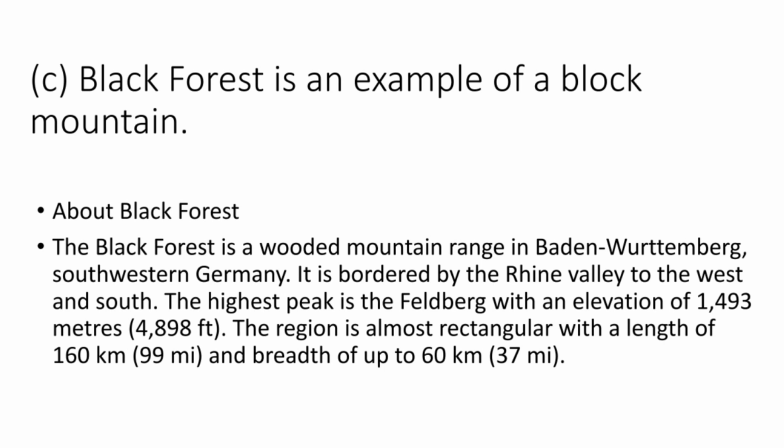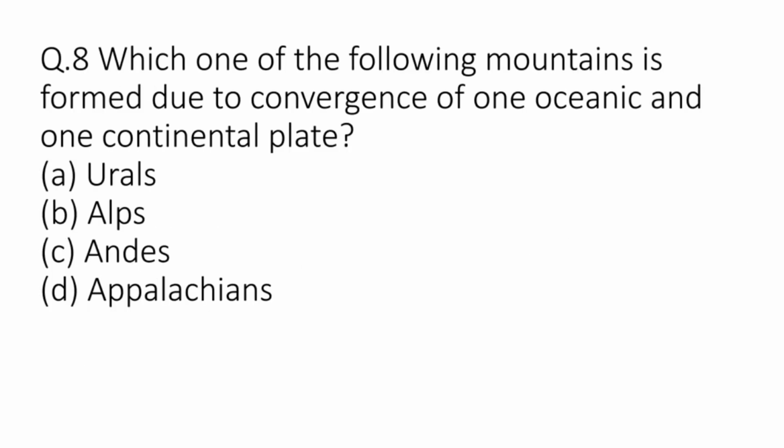About Black Forest. The Black Forest is a wooded mountain range in Baden-Württemberg, southwestern Germany. It is bordered by the Rhine Valley to the west and south. The highest peak is the Feldberg with an elevation of 1,493 meters. The region is almost rectangular with a length of 160 kilometers and breadth of up to 60 kilometers.